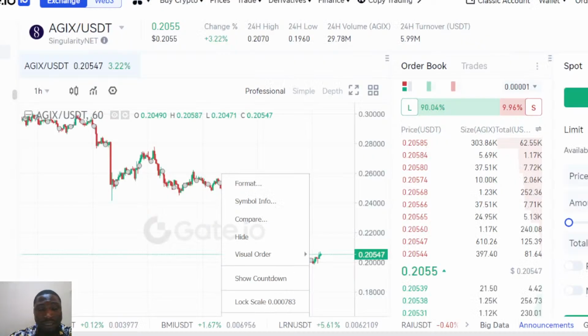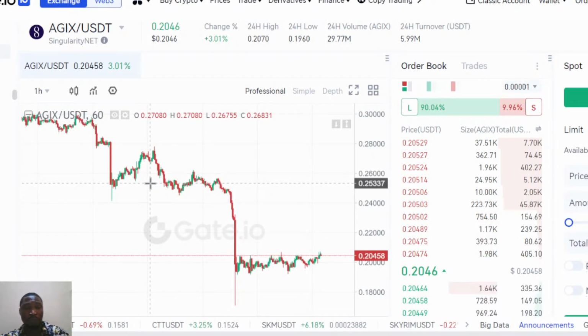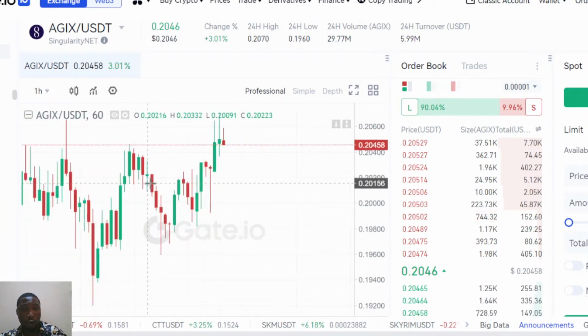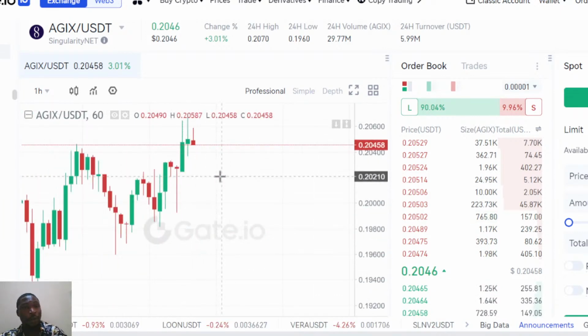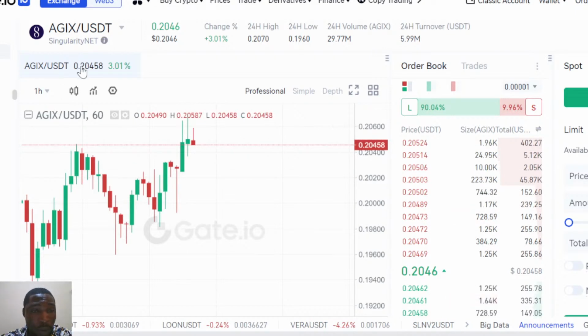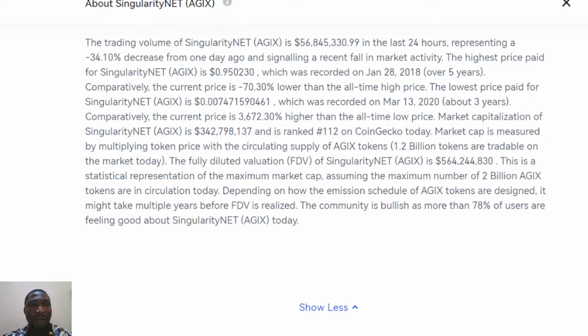The lowest this coin has gone to was around March 2020, when it recorded its lowest market price. And if you had bought this coin 3 years ago, just imagine the huge profit.